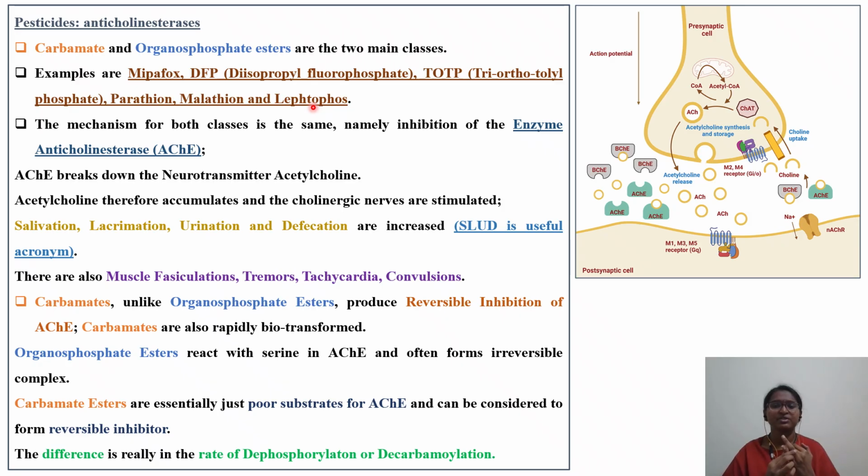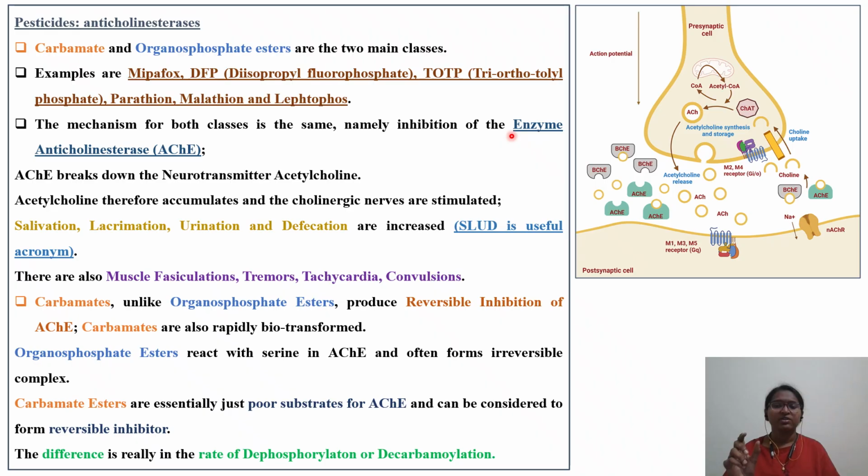What is the major difference between these two types of toxicity? You should know the target organ for parathion will be lung. That kind of question they will be asking. The next important thing is that the mechanism of both classes is the same, whether it is carbamate or organophosphate ester: they will inhibit the enzyme acetylcholinesterase.